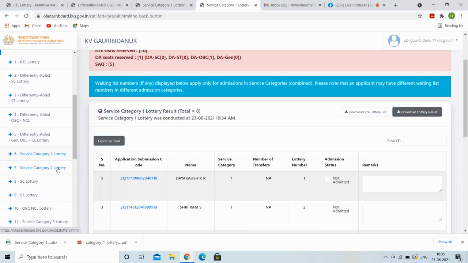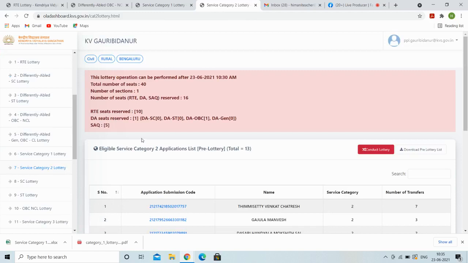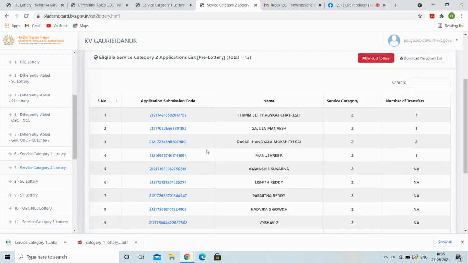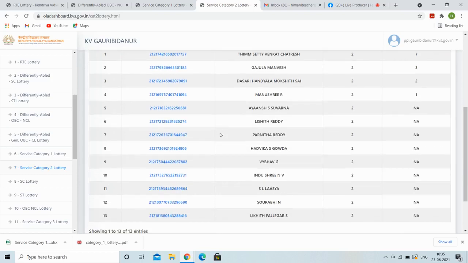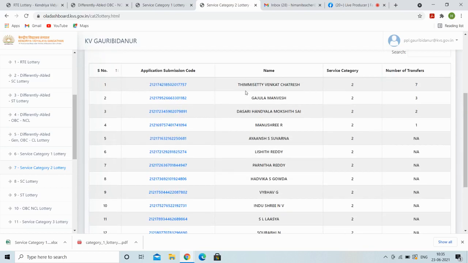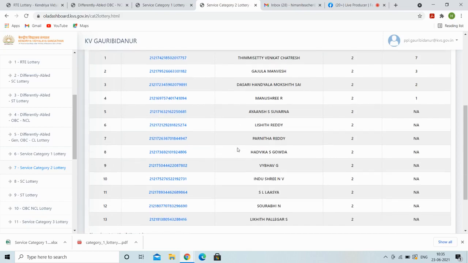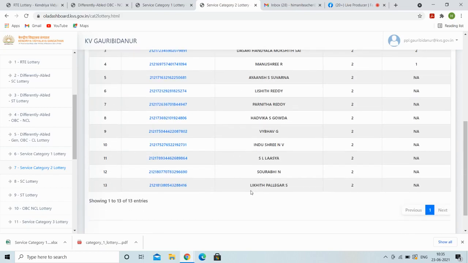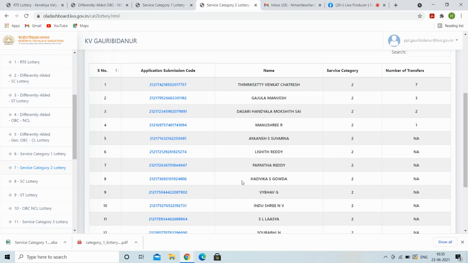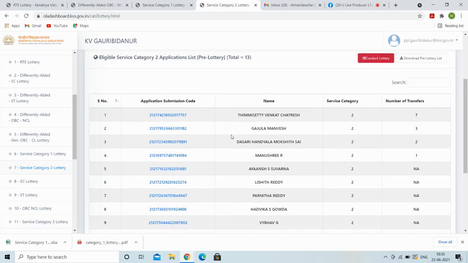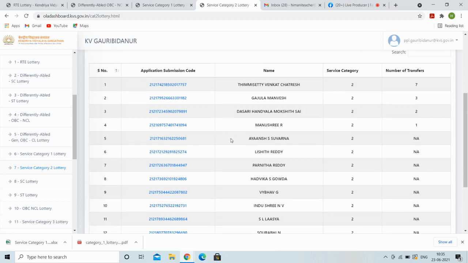Now I am going to service category number 2. In service category 2, a total number of 13 candidates have applied. That is automatically central government employee, only transfer is there. That is the first. These are the names of the students who have applied in service category number 2.